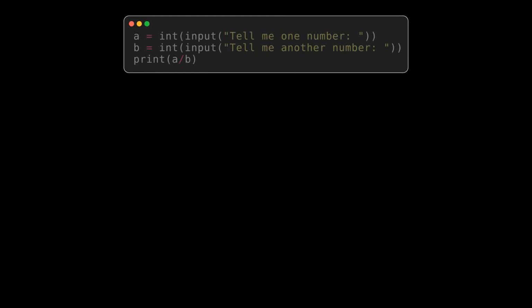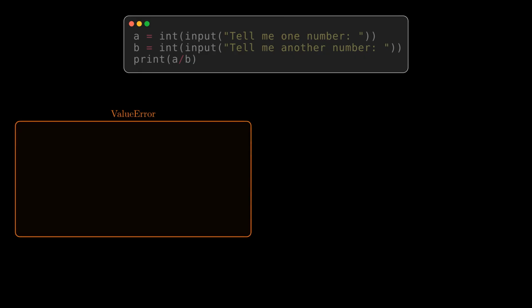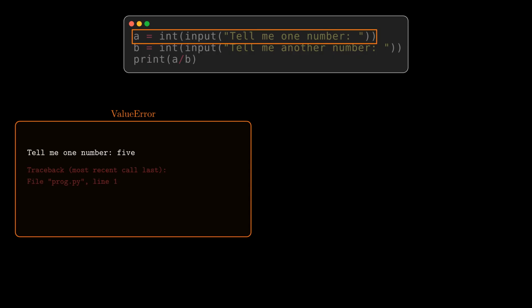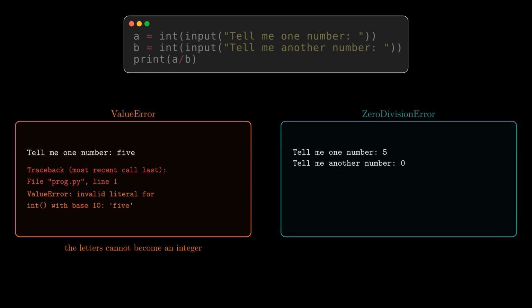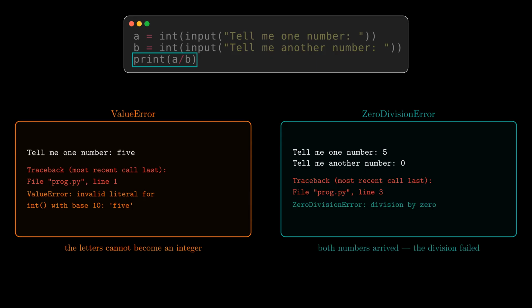Now a user tries to be funny and types the word 5, letters, not the numeral. The conversion to an integer has no idea what to do with letters, so it raises a ValueError and the program crashes with the cryptic invalid literal message. Another user enters 0 for the second number. Both conversions succeed, but the division fails because Python cannot divide by 0, so it raises a ZeroDivisionError. 2 different users, 2 different exceptions, one dead program either way.